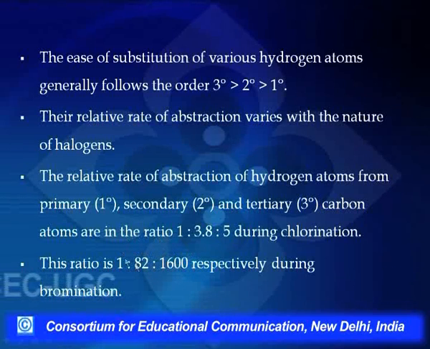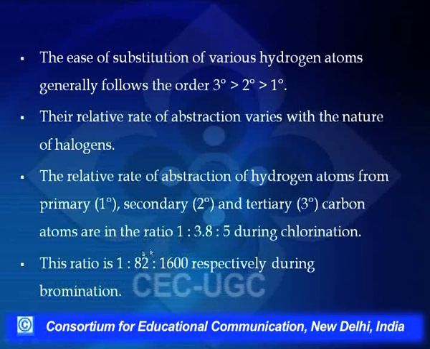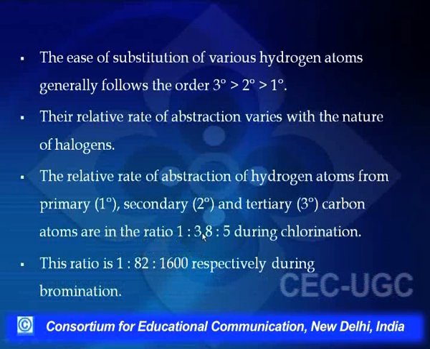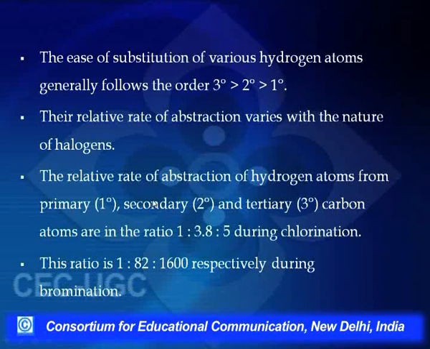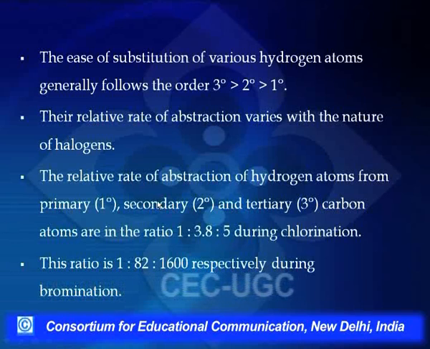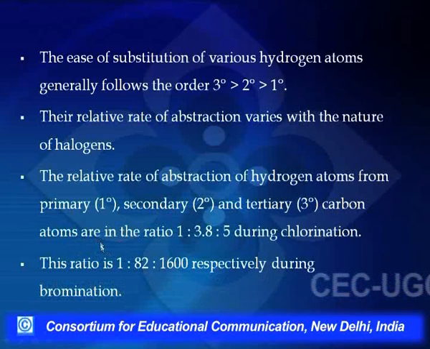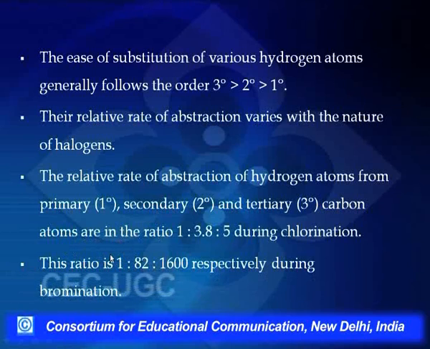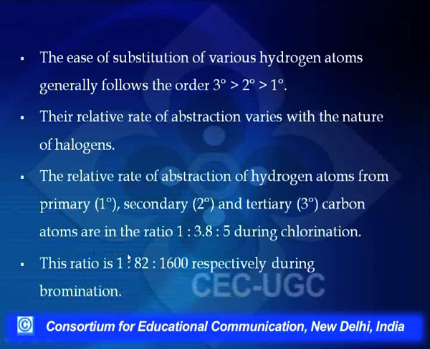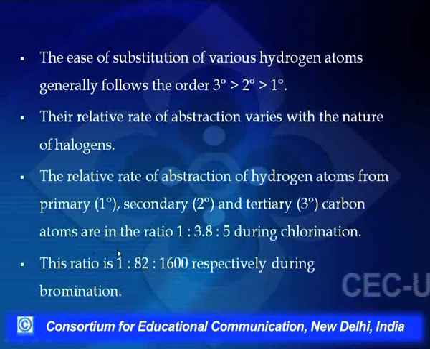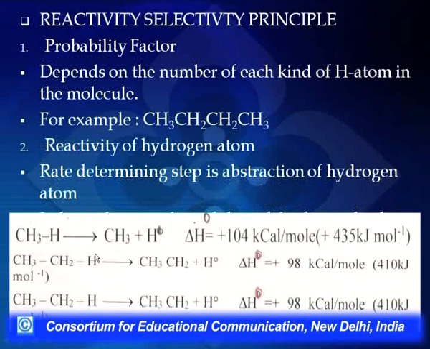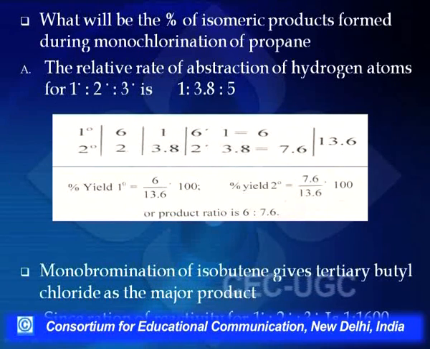That means if in a molecule I have a primary hydrogen, secondary hydrogen and tertiary hydrogen, chlorine can react. There the probability of reaction will be more. It can react with primary hydrogens if the primary hydrogens are more. But if I talk of bromine, then bromine is more selective. So there, in spite of primary hydrogens being more, we will get more of tertiary product because it is more selective.